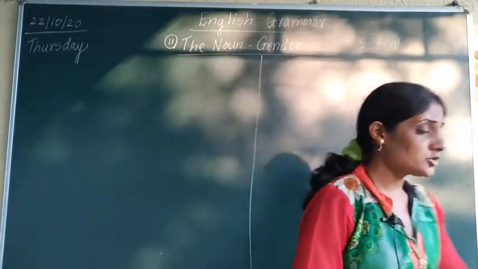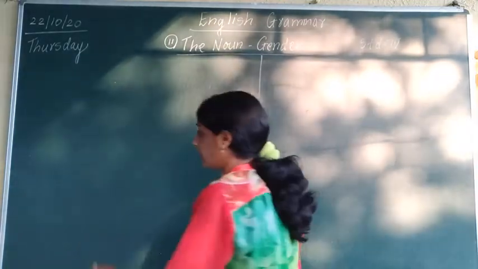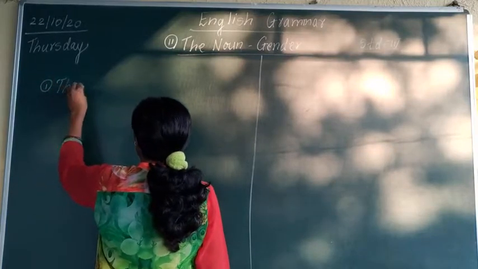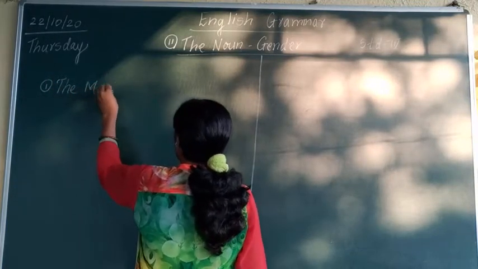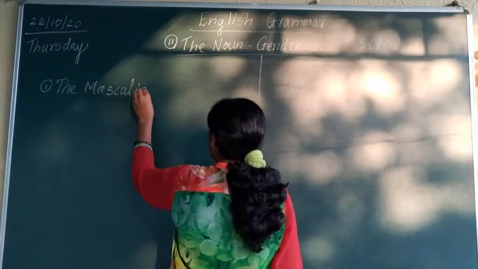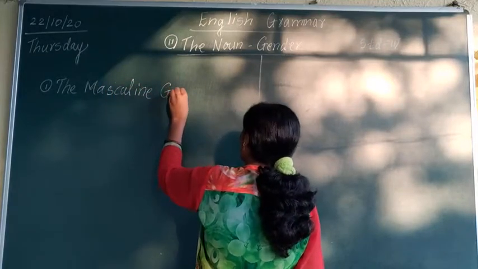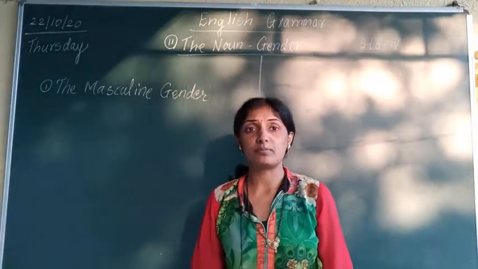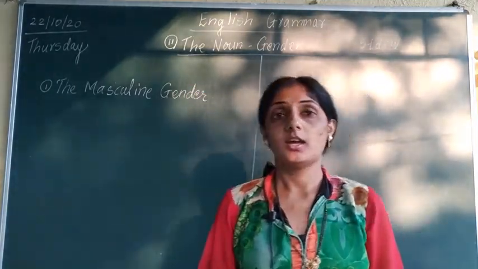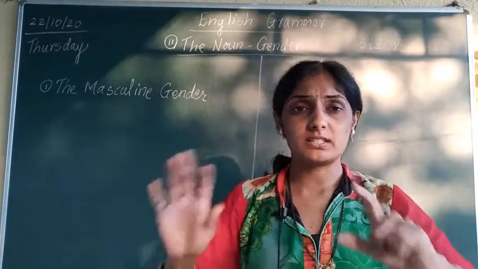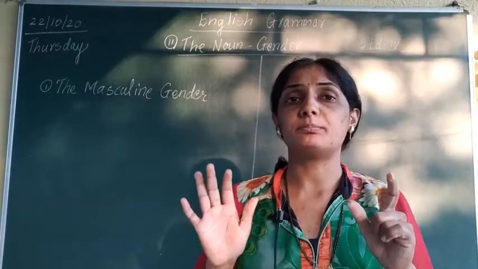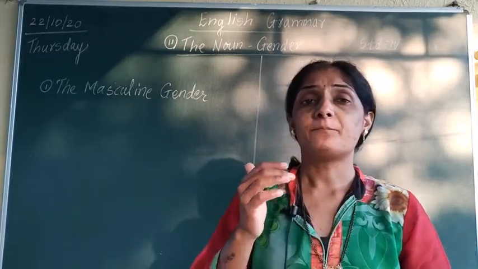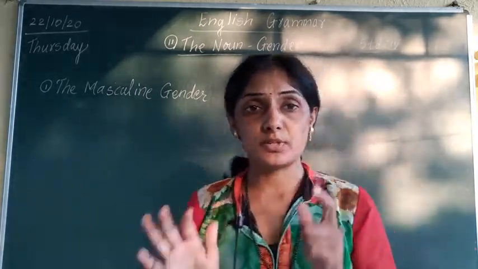Now first one is what? The masculine gender. Masculine gender means what now? Masculine gender means male member. The person who is male, or the people which are male, we can say a male person is known as masculine gender.